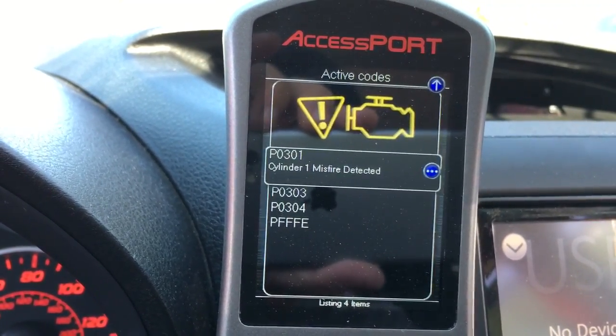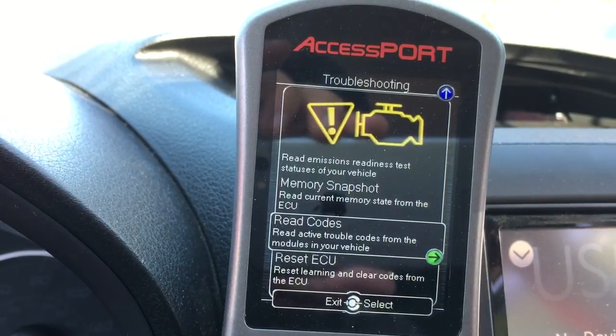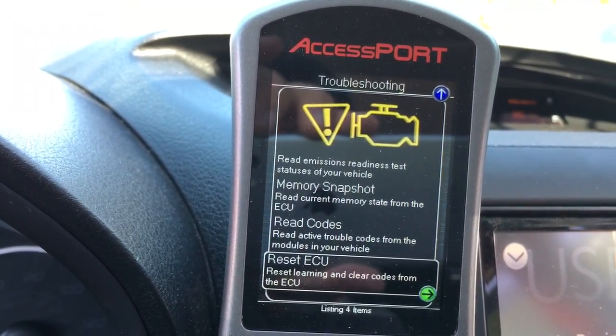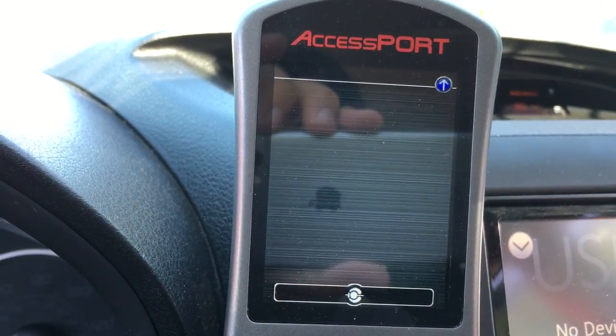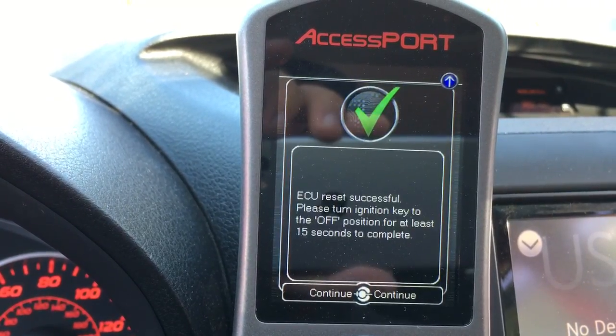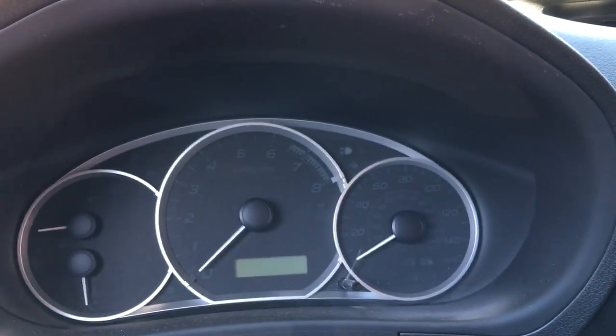So what we'll do is go ahead and shut the car off and go ahead and reset the ECU. Okay, turn off. Let it sit for a little.